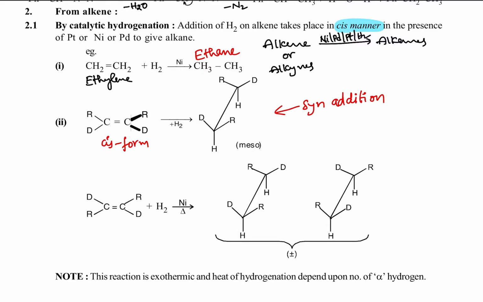Here chiral carbons will be there, but internal compensation will be there. So meso compound, internal compensation. Due to internal compensation, this one is optically inactive.